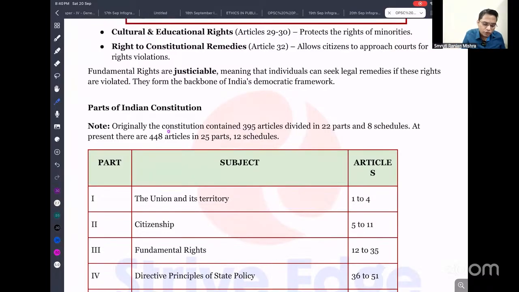So originally the Constitution contained 395 articles. Originally we had 395 articles, 22 parts and 8 schedules. So you can remember 395, 22, 8. But at present we have 448 articles, 25 parts and 12 schedules. So we have increased it.